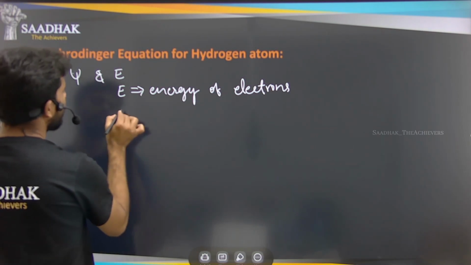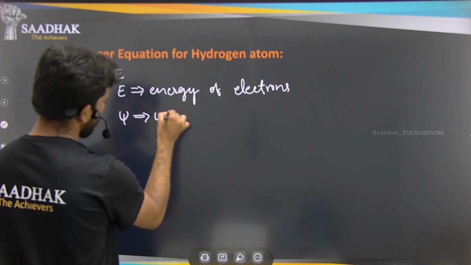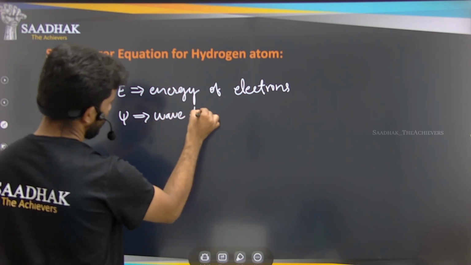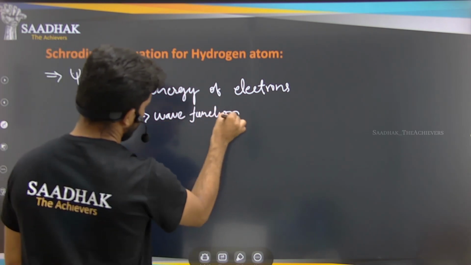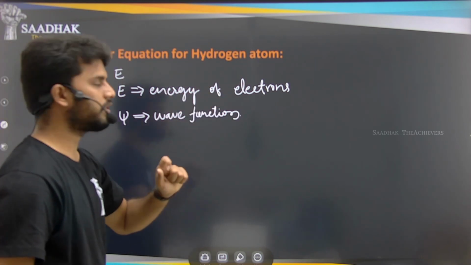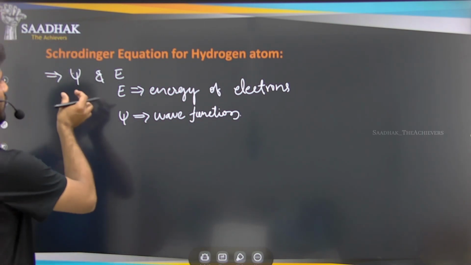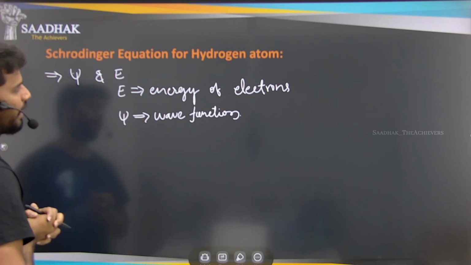And what is psi? The wave nature, or the wave function. So this energy of the electrons and the wave function of this atom are what we are able to find out here.